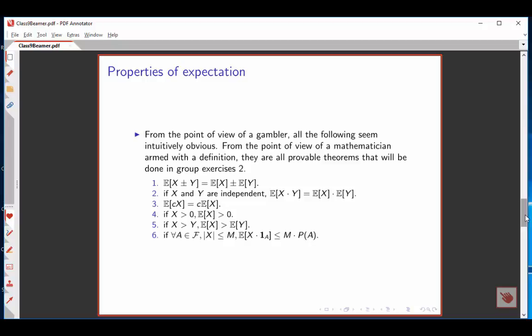If random variable X is always larger than random variable Y, the expectation of X exceeds the expectation of Y. And if for every event in your sigma field, the absolute value of the random variable X is less than some quantity M, then if you restrict yourself to considering the indicator function for A, the expectation of X restricted to A cannot exceed the maximum value M times the probability that event A occurs.